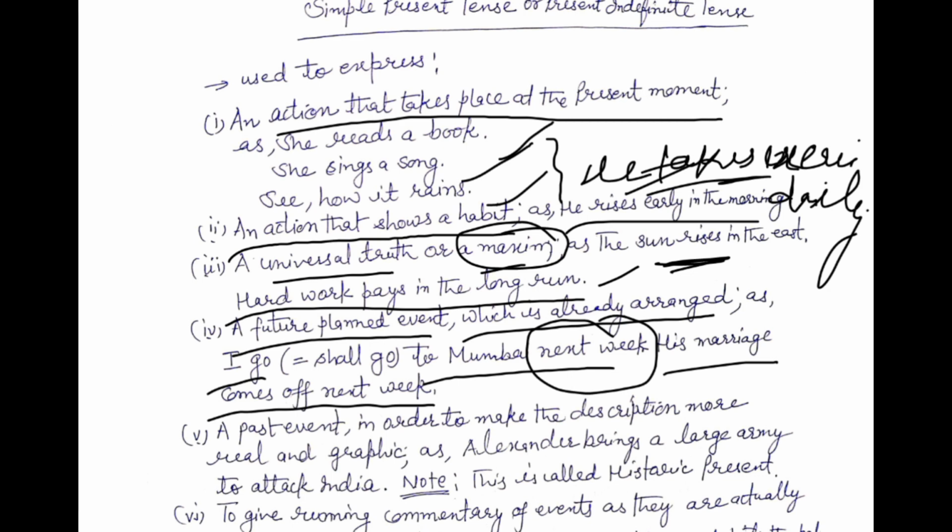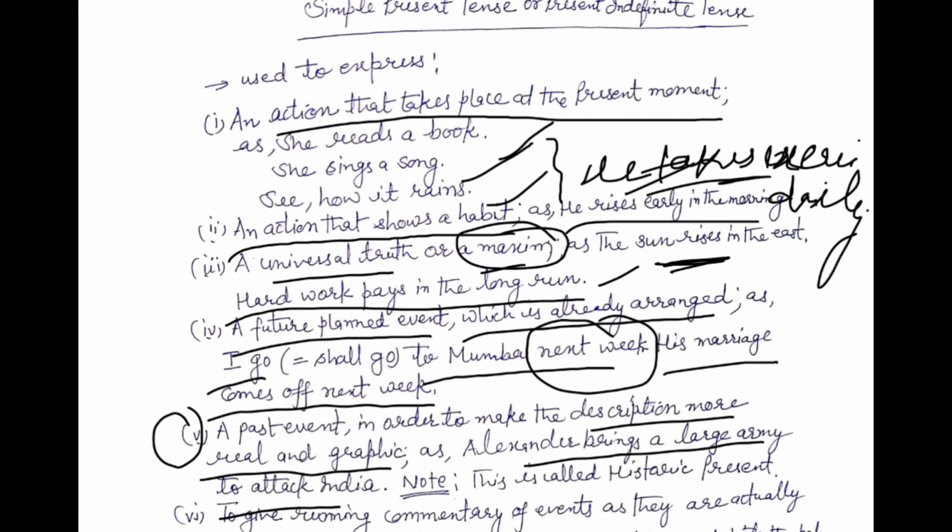Next point is a past event, in order to make description more real and graphic. What is that? To make real or graphic. Example is here: Alexander brings a large army to attack India.